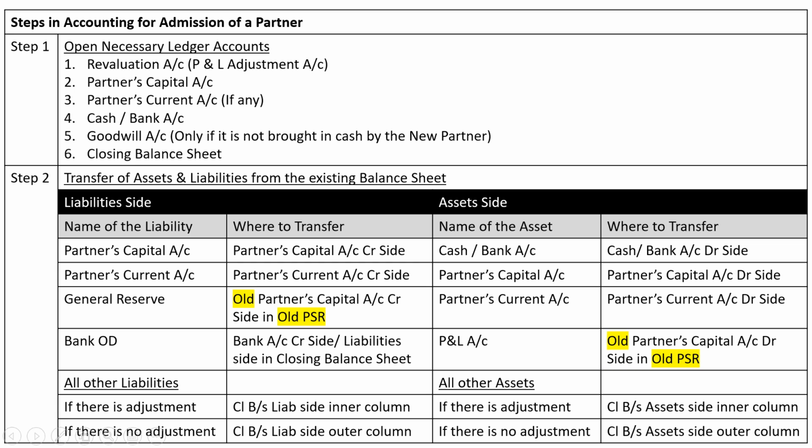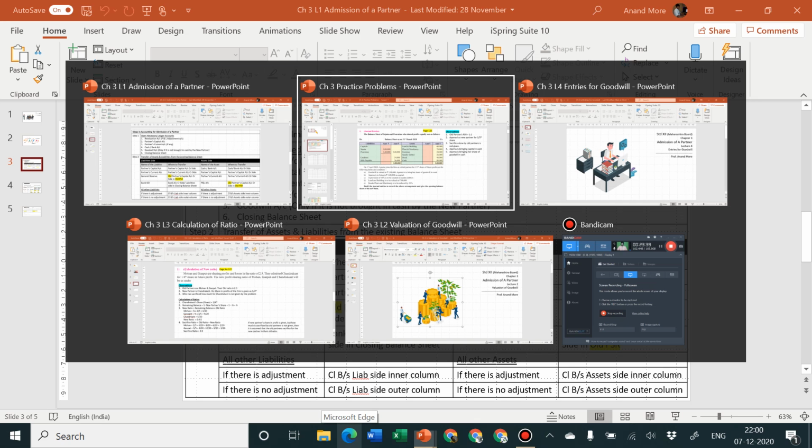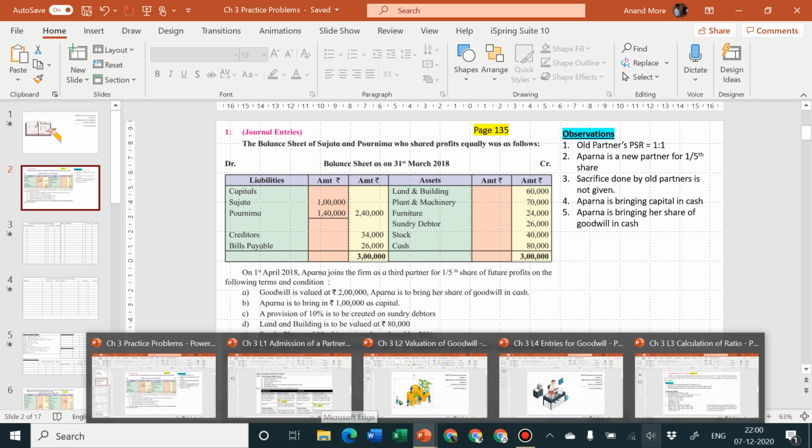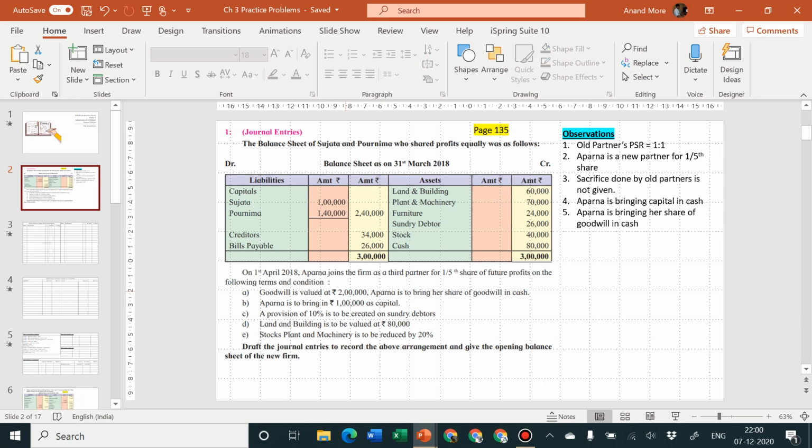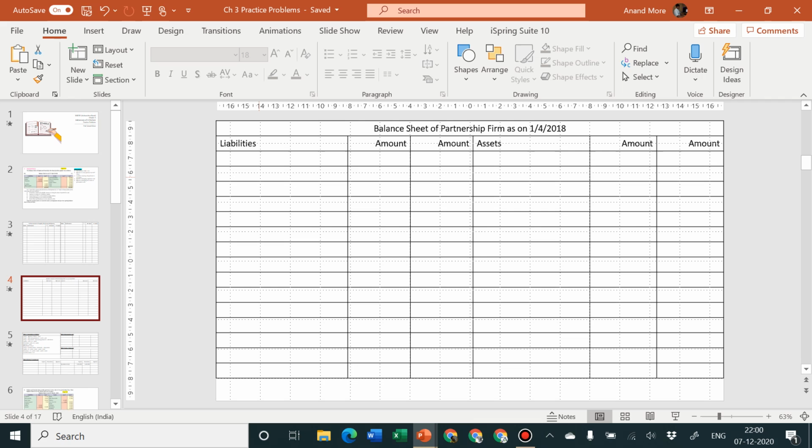Okay. So other liabilities, if there is an adjustment, then it will be in the inner column. If there is no adjustment, then there will be the outer column. And we have seen just now that there is no adjustment for creditors as well as bills payable. So I can directly write creditors and bills payable in the closing balance sheet.